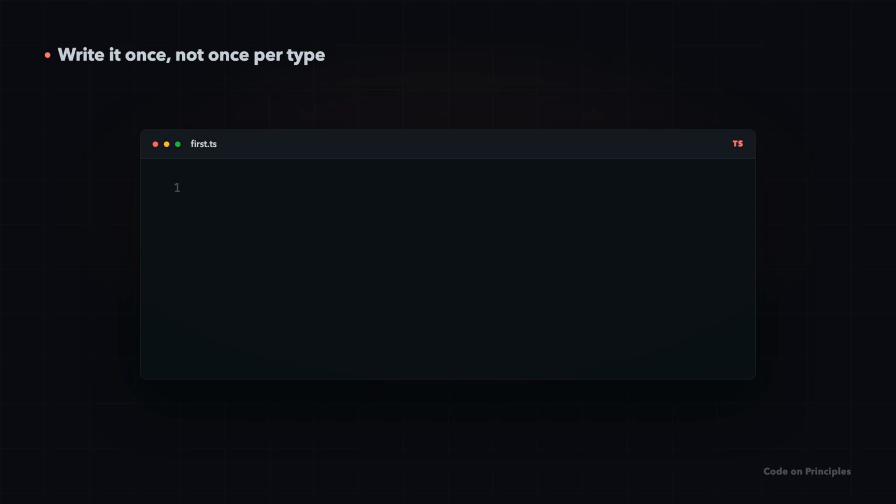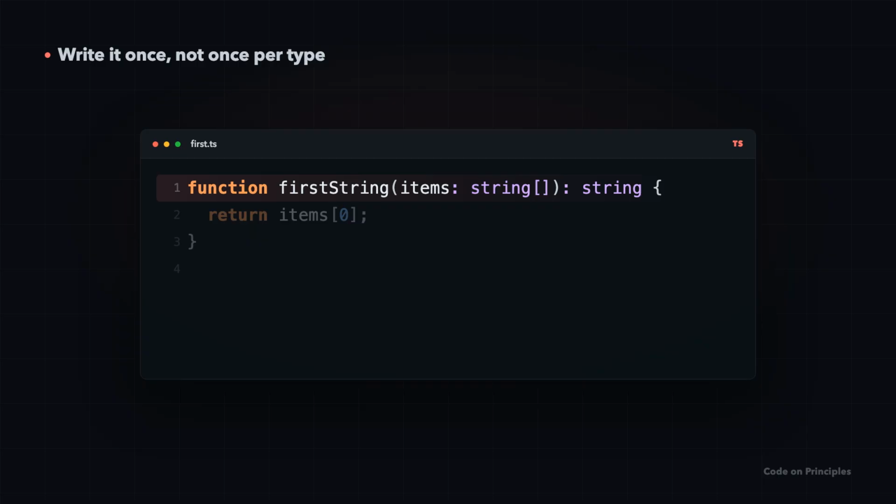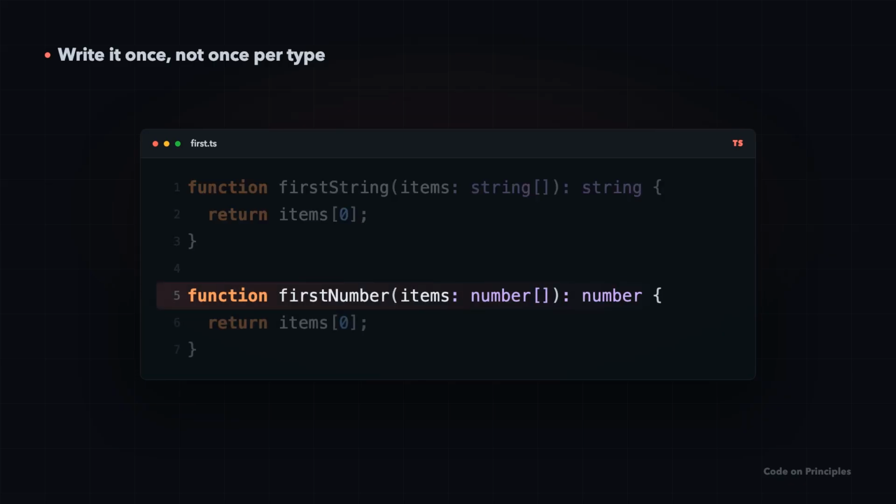You write a small function to grab the first item of an array. For strings, it takes a string array and returns a string. Useful. But now you need the same thing for numbers. So you copy it and change string to number. Twice the code for one idea. Tomorrow it is booleans. Then your own types.